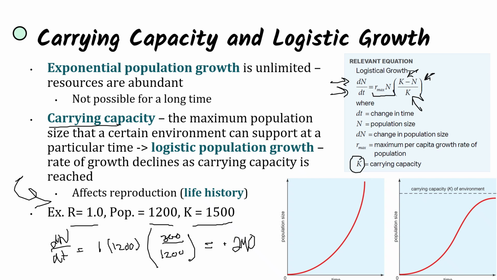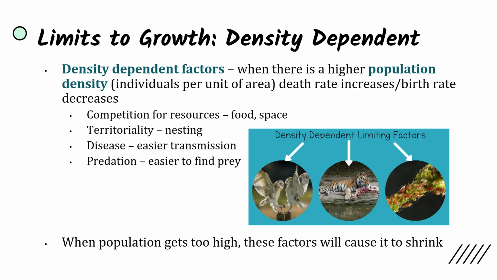And just over here, you can compare our J, exponential growth, and our S, logistic growth. Exponential growth is abundant and multiplication keeps happening, whereas within logistic growth, over time, we're reaching carrying capacity, and exponential growth has maybe started to occur here, but then it's going to slow down because carrying capacity is being reached. So what are these limits to growth? These things in the environment that prevent exponential growth from occurring.